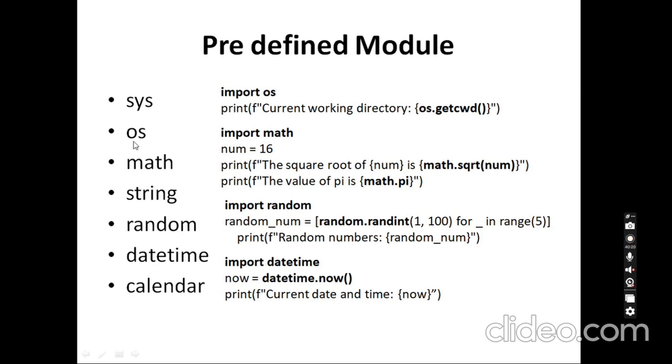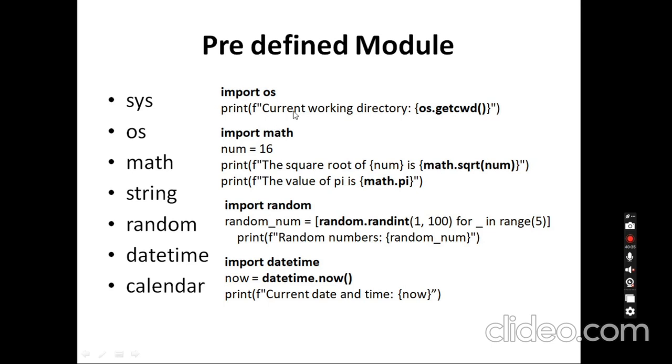With the sys module we can find paths: sys.path gives the locations where modules are available, whether in the current directory, the Python path, or the installation path. Next, the os module. Here I give some examples. I import the os module and call a function, getcwd, which is the current working directory.